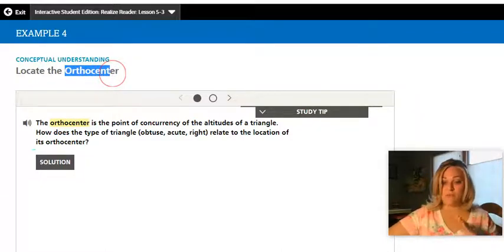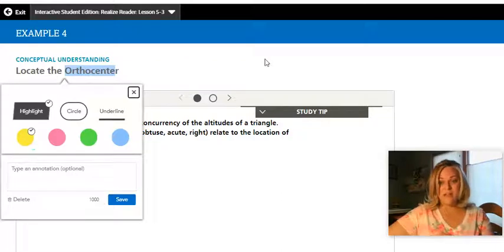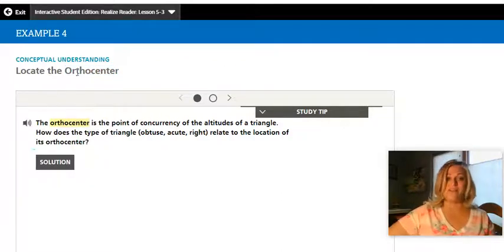Again, all this vocab is really confusing. You don't use it a ton, so definitely write that down. So all the medians, where they come together, that creates the centroid. All the altitudes come together, that creates the orthocenter. So it says, the point of concurrency of the altitudes of a triangle.